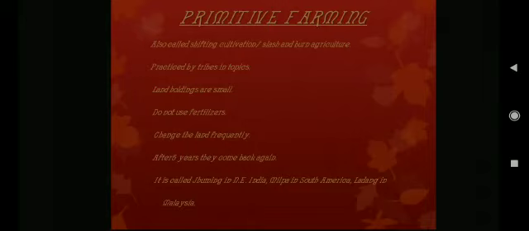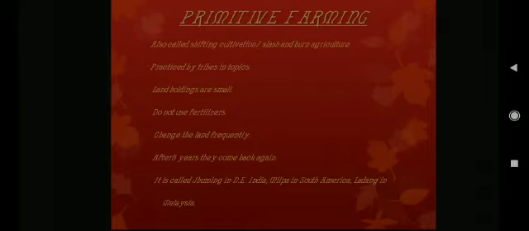They do not use any type of fertilizer because they use primitive methods, and they change the land frequently. When the fertility of one area decreases, then people move toward another place. After 5 years they come back again. Sometimes they come back again to the first area.